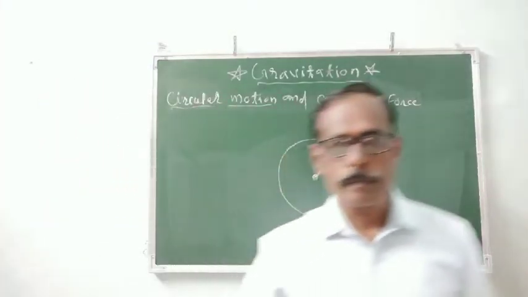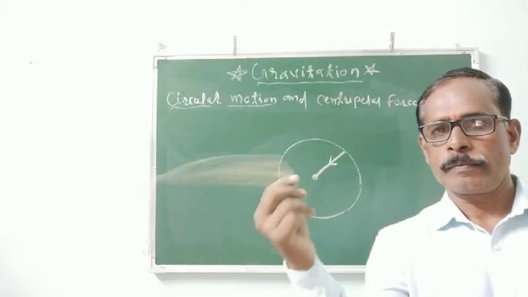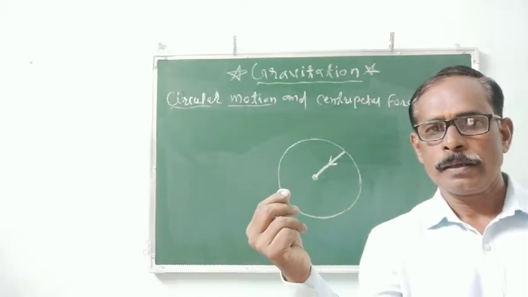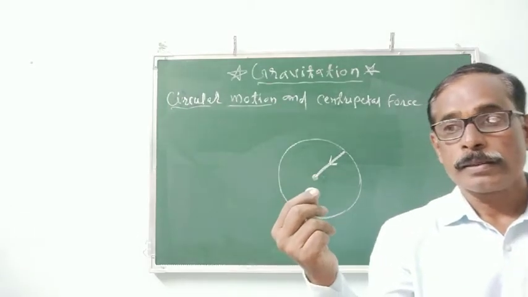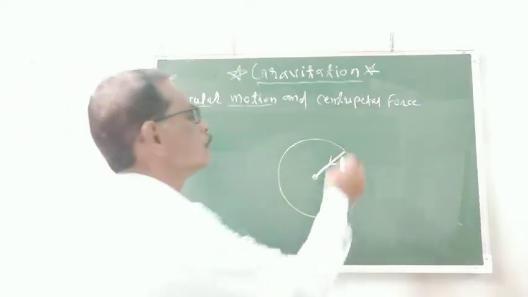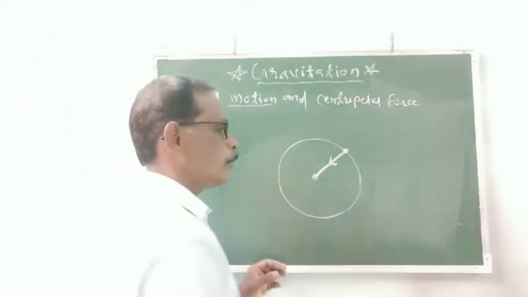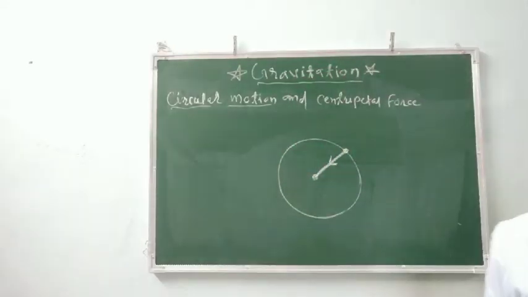See here what happened. Observe minutely. I release the thread, or I release the string. The object that is moving in that circular path, if I release the string, in that condition, that object flies off away.